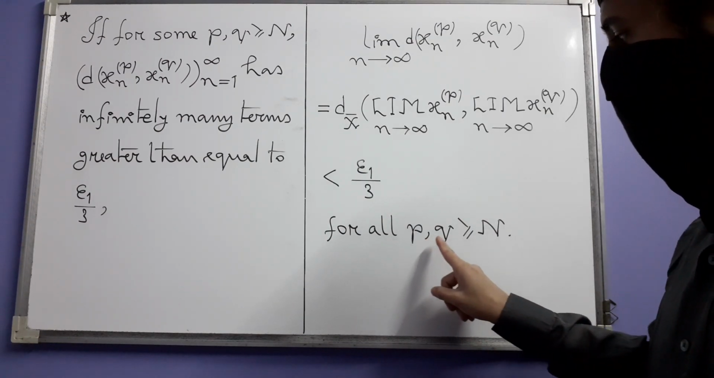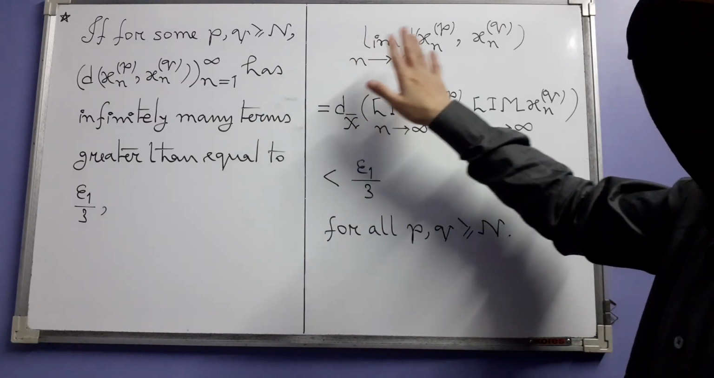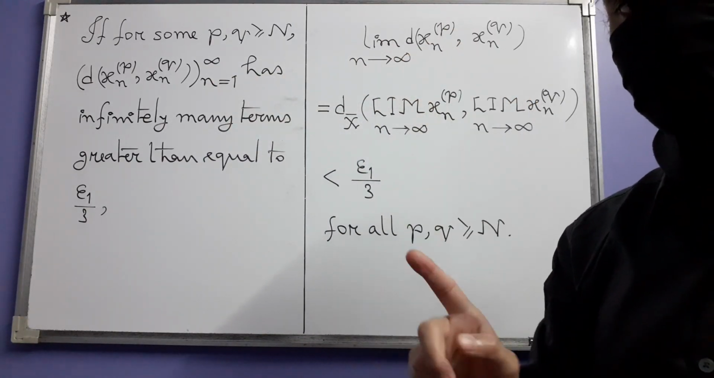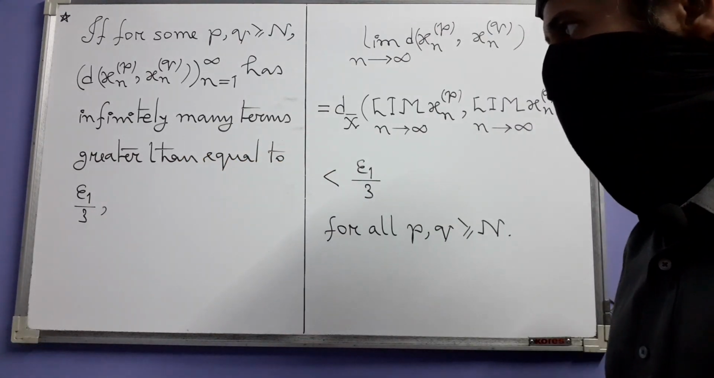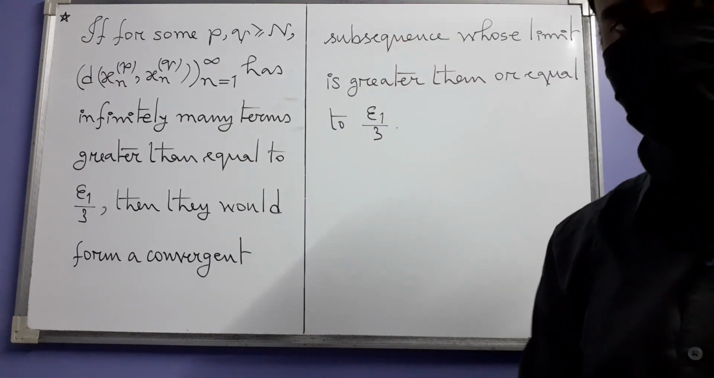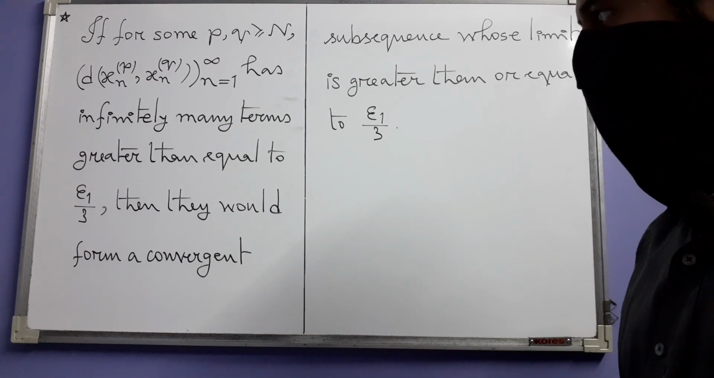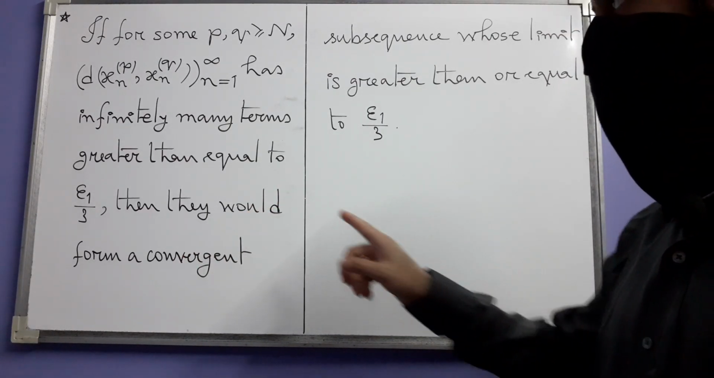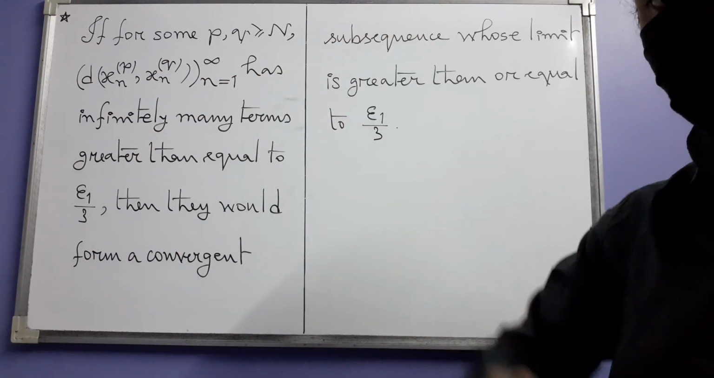Now, if for some p and q of this type, that means you fix p and q, infinitely many terms of the sequence that you see here, whose limit you are seeing here, are all greater than or equal to epsilon 1 divided by 3, then they would form a convergent subsequence whose limit is also greater than or equal to epsilon 1 divided by 3 by the comparison principle. Why would they form a convergent subsequence? Because they form a subsequence of this sequence which already is convergent, because its limit we were writing there. That is why.